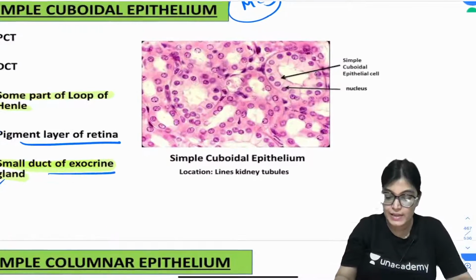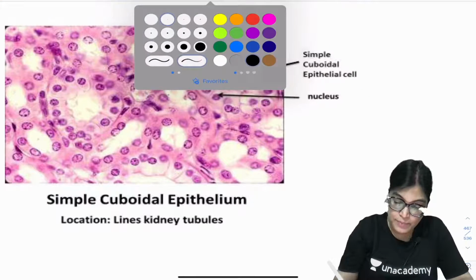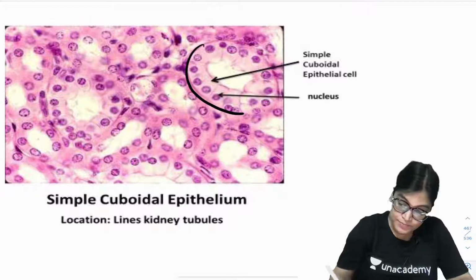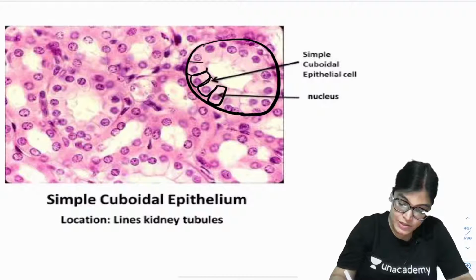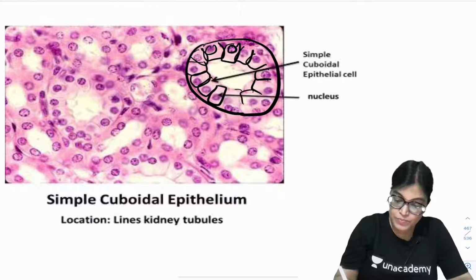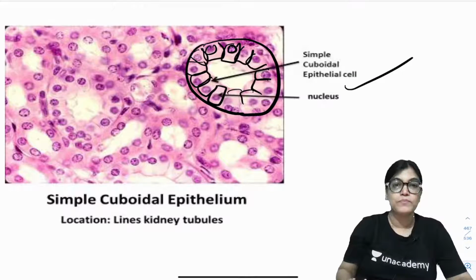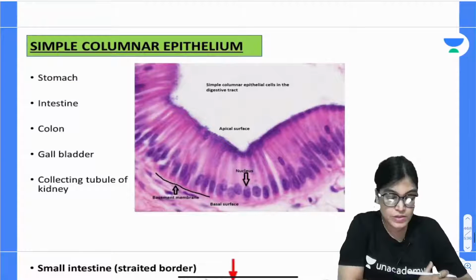Very nicely you can see here the kidney tubules, where you can appreciate this epithelium. Here it is found in the PCT and DCT. The shape is cube-like with the nucleus in the center, a spherical nucleus, as you can see. This nucleus is spherical and circular, and this is an example of simple cuboidal epithelium. Absolutely correct, dear. Now, let us talk about simple columnar epithelium.